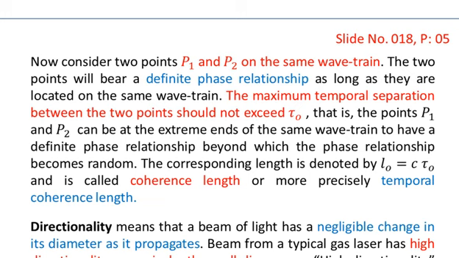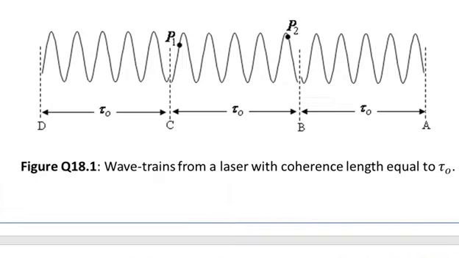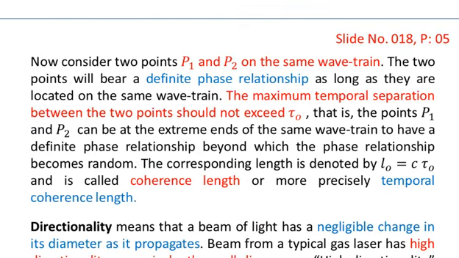The corresponding length is denoted by L naught is equal to C times tau naught. So you see that L naught is actually the length of one wave train, which corresponds to C times tau naught, and is called the coherence length, or more precisely temporal coherence length.